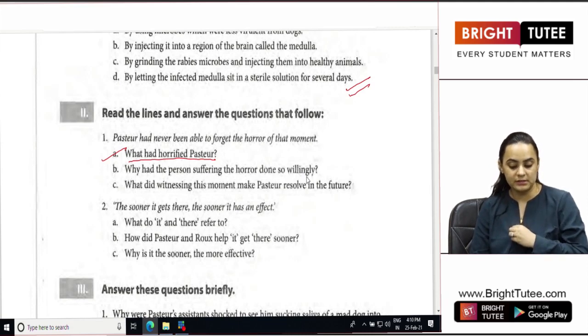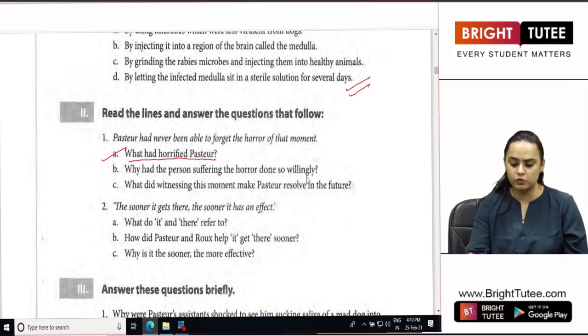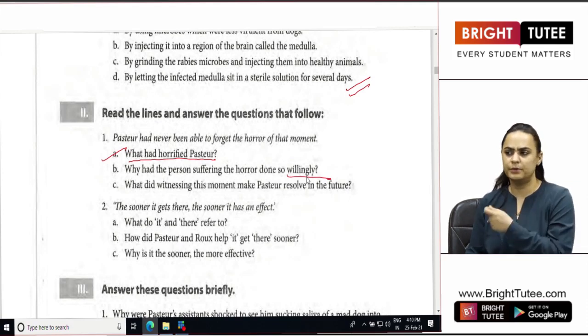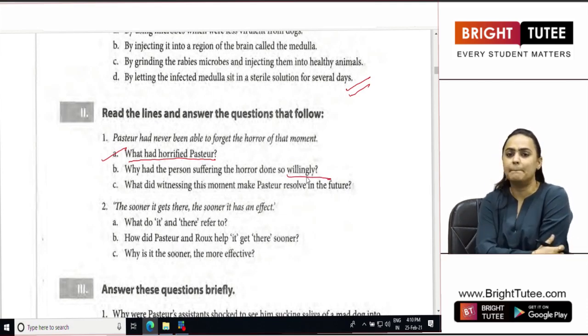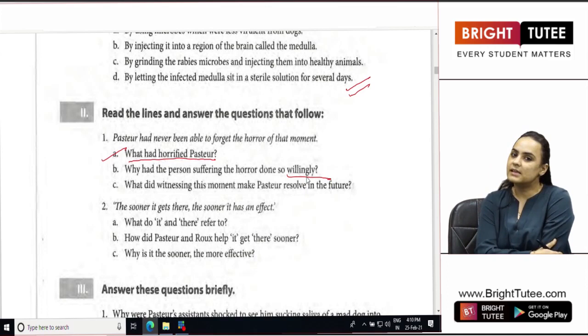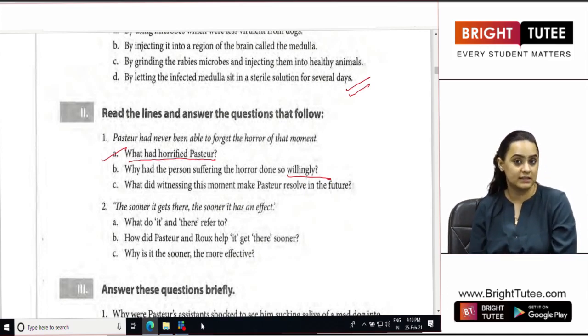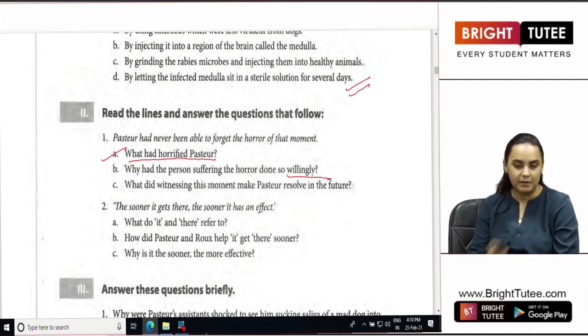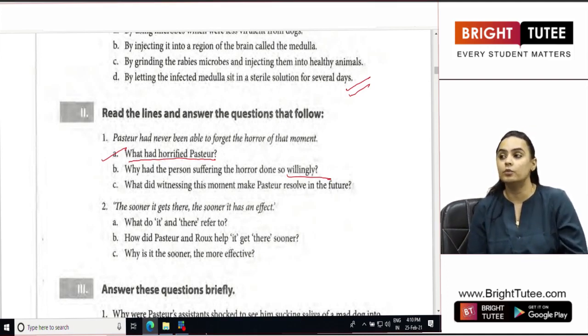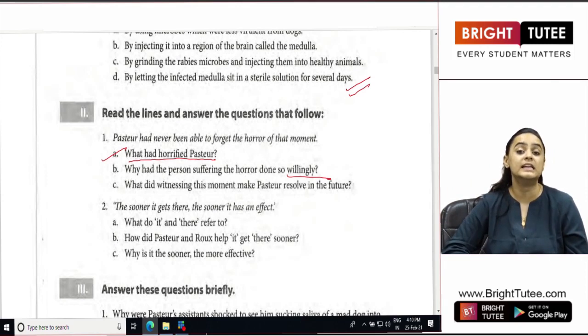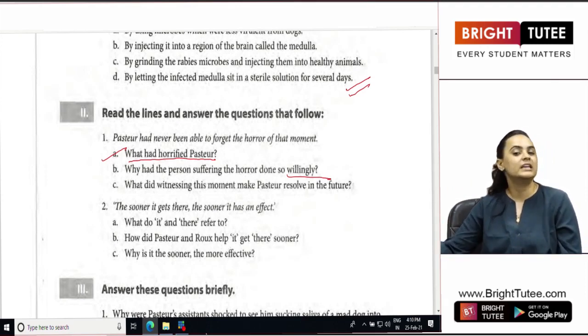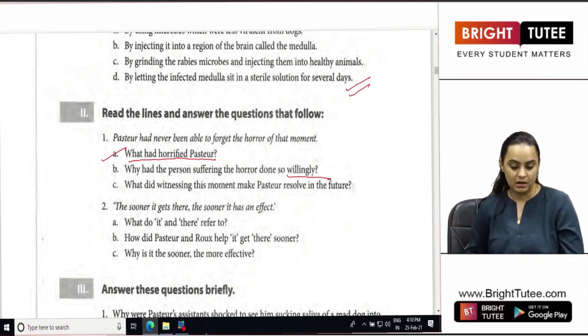Why had the person suffering the horror done so willingly? Why was that person suffering so happily and willingly? Because as we have read, that person was obviously going through a lot of pain at that time, but that patient obviously did not wish to die a painful death. And that is why the person considered being burnt easier as compared to dying a painful death by being bitten by a dog of rabies.